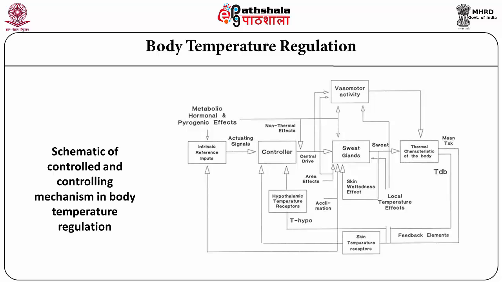So we have certain inputs coming from the external receptors, going to the higher center, and then the temperature regulation gets maintained. There are different things. As I said, the metabolic functions, hormonal disturbances, everything can add to the total activity of the brain, which are central in nature. There are certain local areas which add to the sweat gland activity.